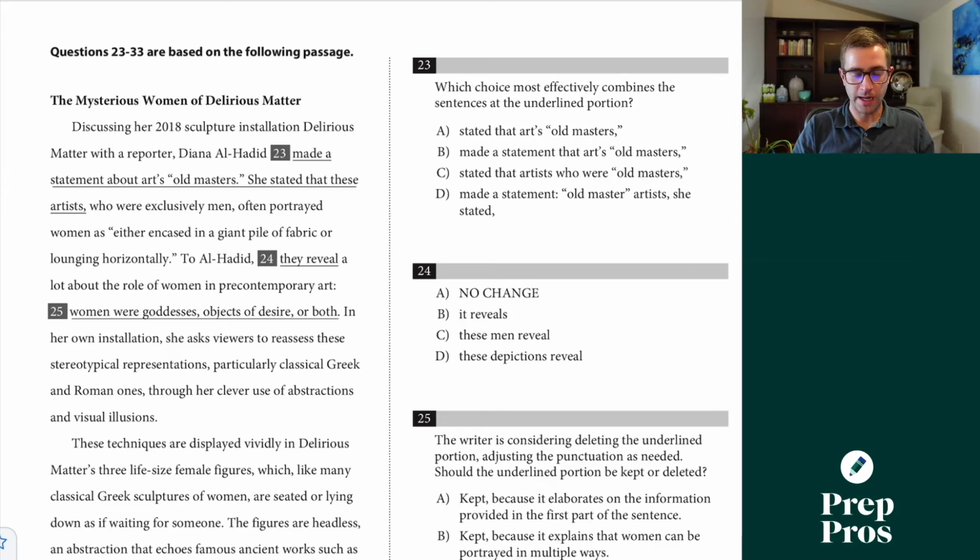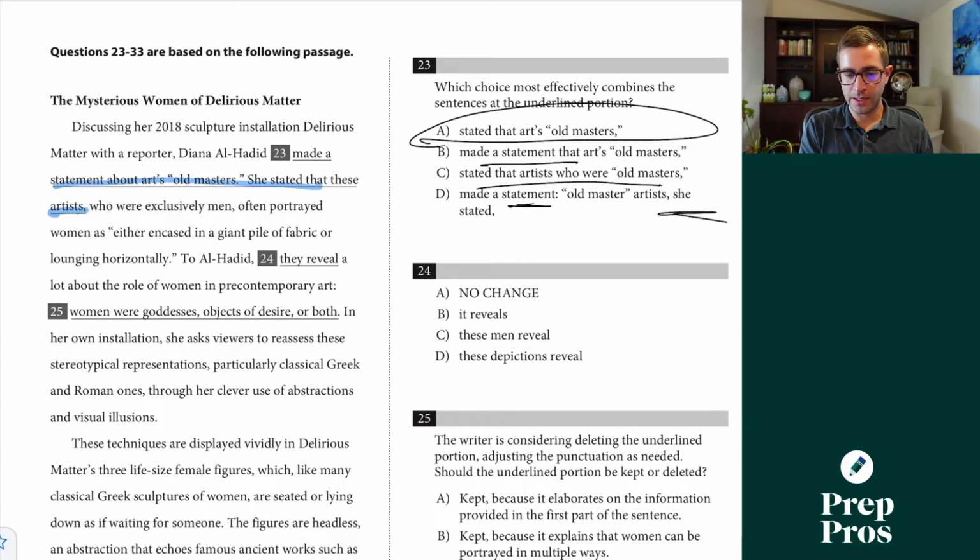All right, on to the third passage. Which choice most effectively combines the sentences of the underlined portion? Discussing her 2018 sculpture installation Delirious Matter with a reporter, Diana Al-Hadid made a statement about the art's old masters. She stated that these artists felt, this is really repetitive as it currently is written. Diana Al-Hadid stated that the art's old masters, who were exclusively old men. A is going to be our correct answer here. All of these are saying the exact same thing, just far wordier. And here we get that same really clear redundancy issue in D.